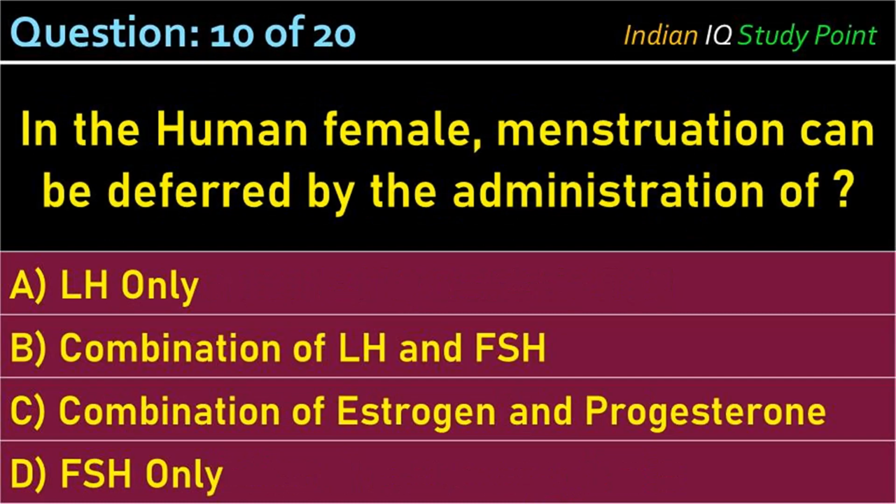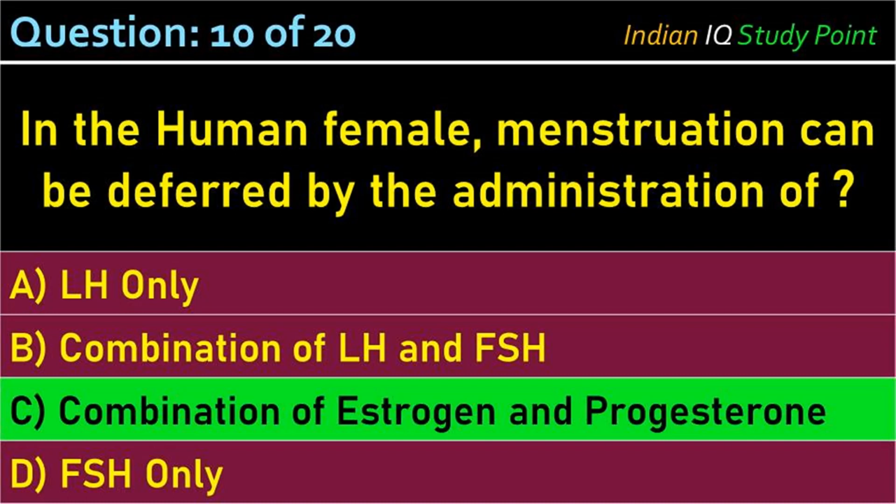Coming to the next question. In the human female, menstruation can be deferred by the administration of: option A, LH only. B, combination of LH and FSH. C, combination of estrogen and progesterone. D, FSH only. And the correct answer is option C, combination of estrogen and progesterone.